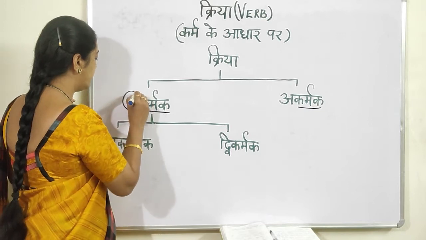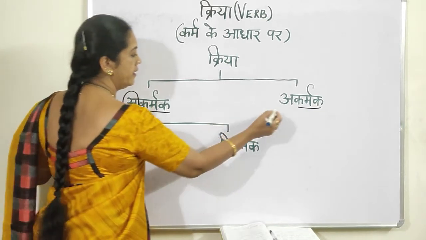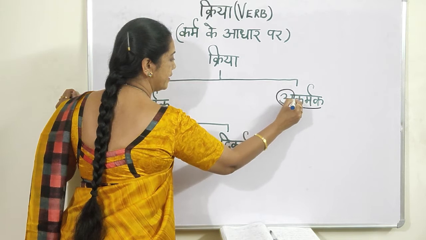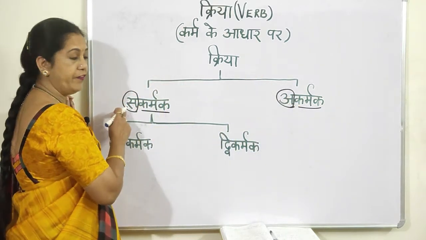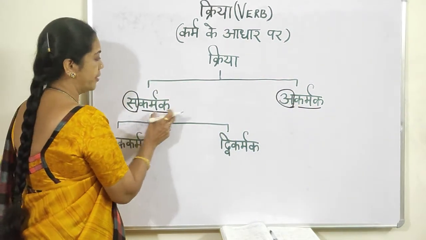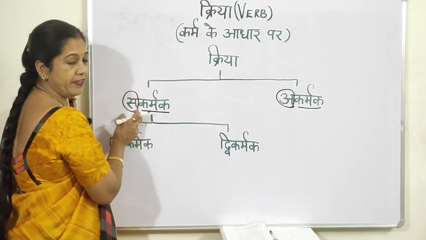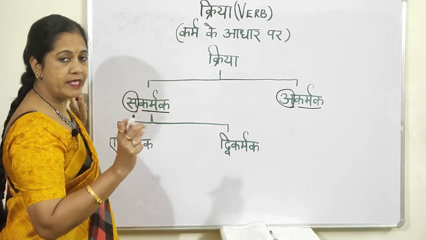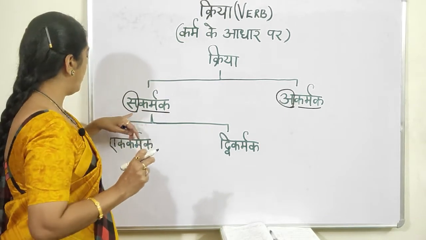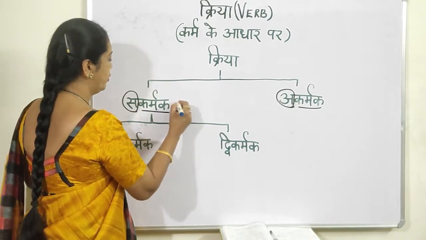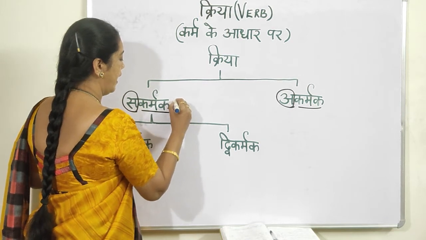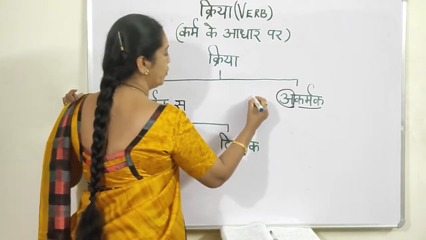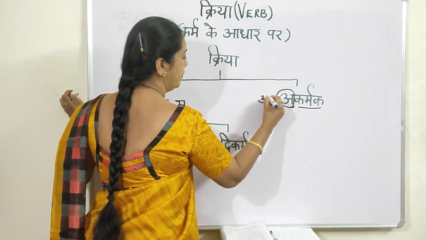The first letter. The prefix in both these words. Karmak is there, but there is a prefix, that is upsarg. In Hindi we call it upsarg, in English we say prefix. Here you have sa as a prefix, and here you have a as a prefix.